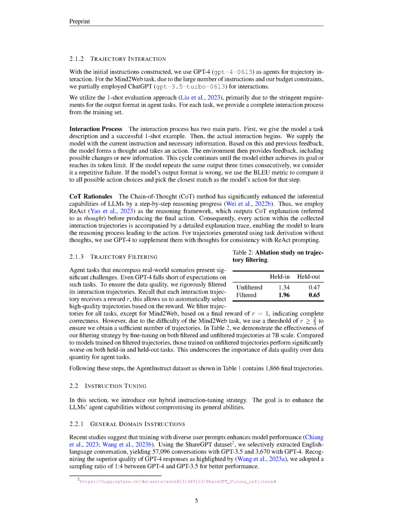Section Summary. The chain of thought (COT) method enhances the reasoning capabilities of LLMs by providing step-by-step explanations before producing the final action. Trajectories generated without thoughts are supplemented with thoughts using GPT-4 for consistency. Filtering high-quality trajectories based on reward significantly improves model performance on real-world tasks. A hybrid instruction tuning strategy is introduced to enhance agent capabilities without compromising general abilities, and a mixture of agent-specific and general datasets is found to be optimal for training. The base models are fine-tuned using Megatron-LM with specific hyperparameters.